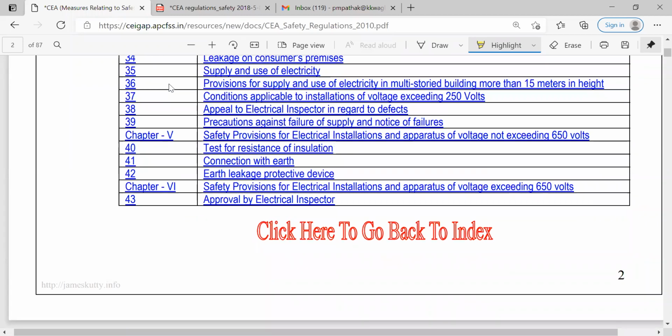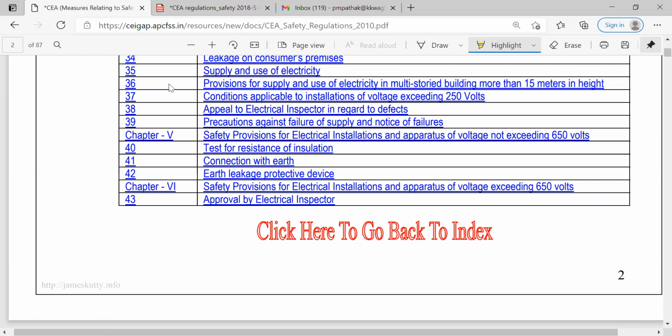Then provisions for supply and use of electricity in multi-store building more than 15 meters in height. Now in this case, we have to follow more precautionary measures as the height is more. More than 15 meters in height, we have to go at higher height than we have expected. So again, we have to check the safety provisions, the safe way of handling all these wires or the electrical lines at that particular height.